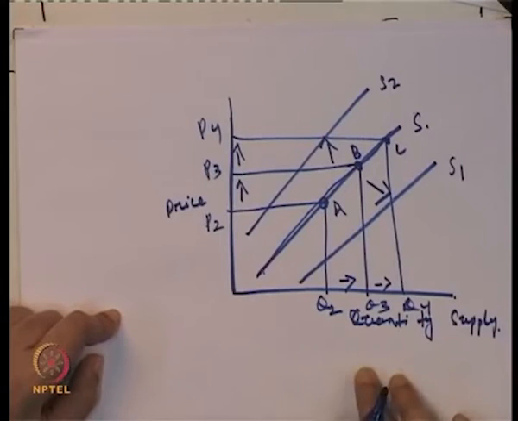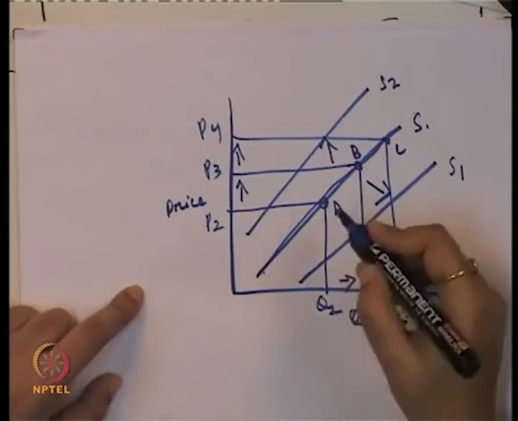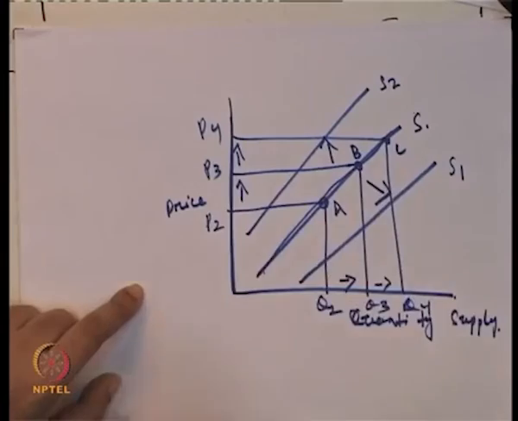Now, what will happen when there is a change in the price?